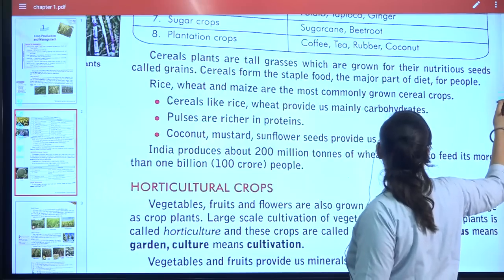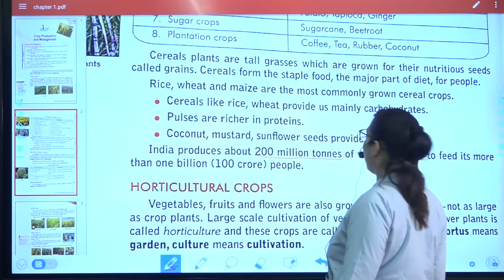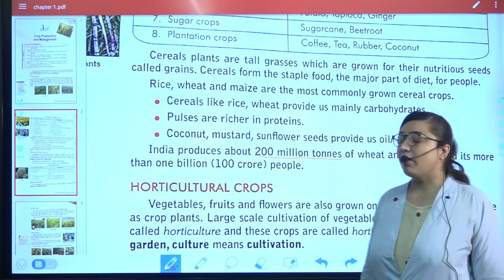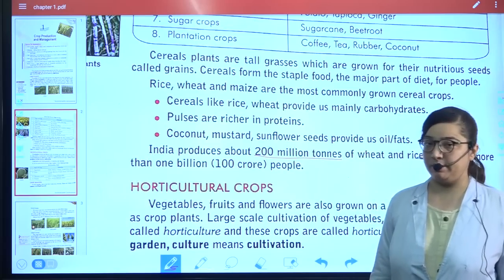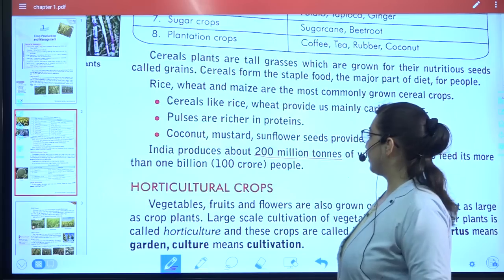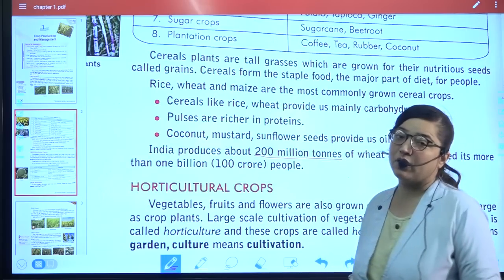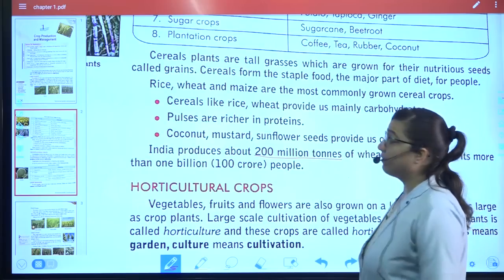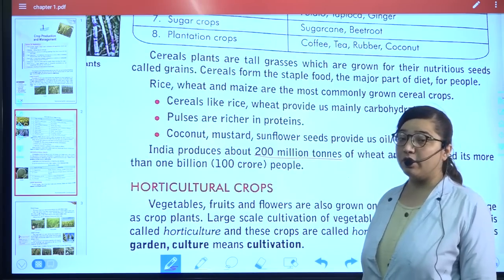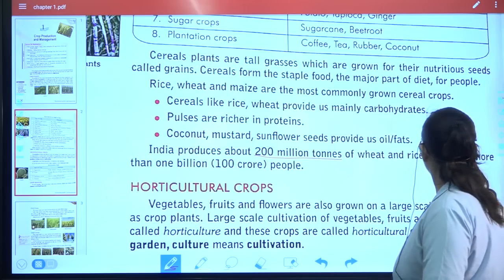These are not coming in the exam. We are least concerned, but still, 200 million. That means it can feed more than 100 crore people. Okay, so more than 100 crore people can consume that much wheat we are producing, but we are more than 100 crore. You might have heard in Modi's speech, we are about 135 crore people.